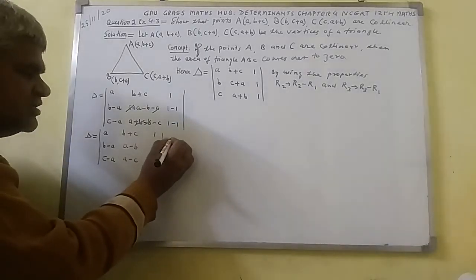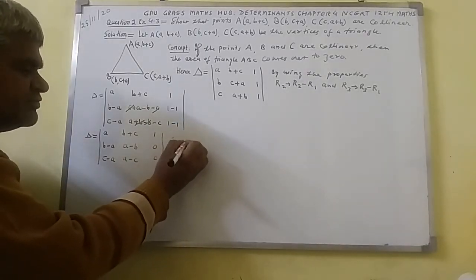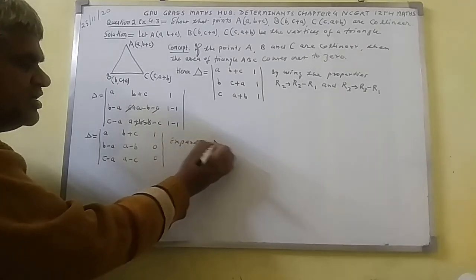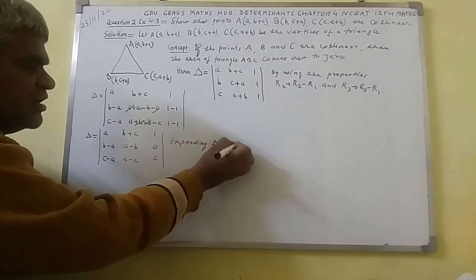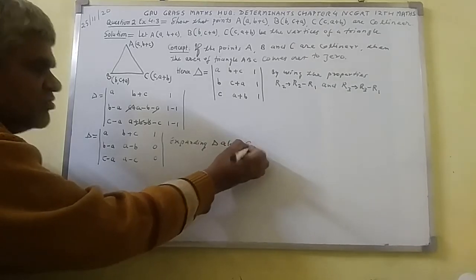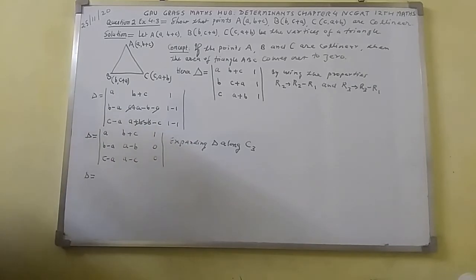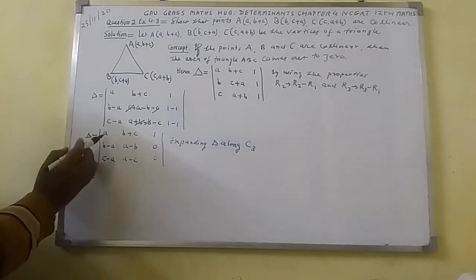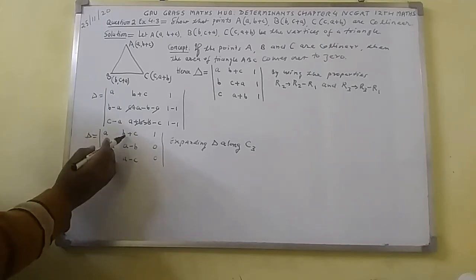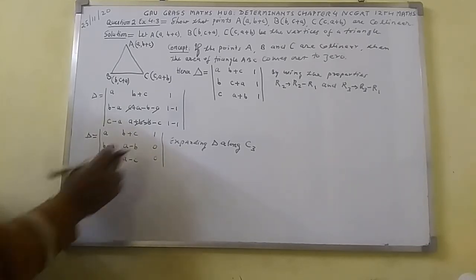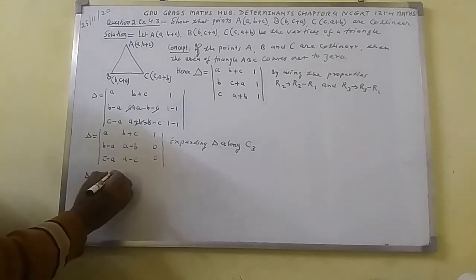Here I shall write expanding det along C3. So here you can see plus minus plus. So here write plus 1. Here plus 1 is contained here, and this plus 1 will be reflected here plus 1.